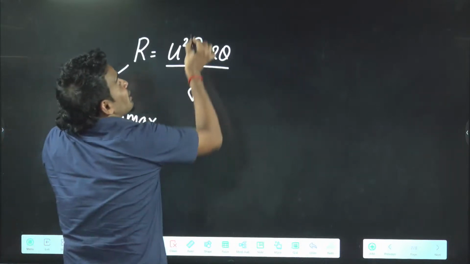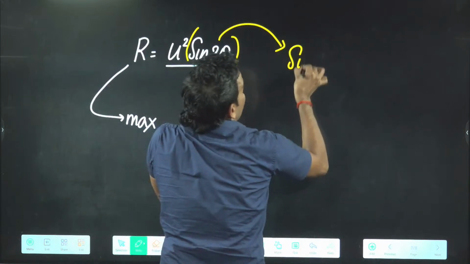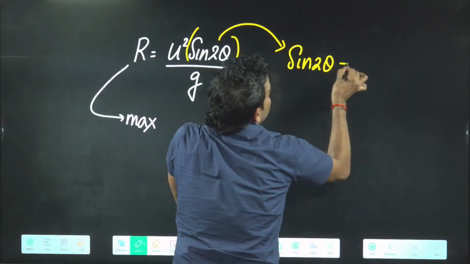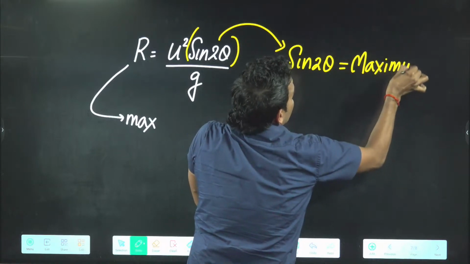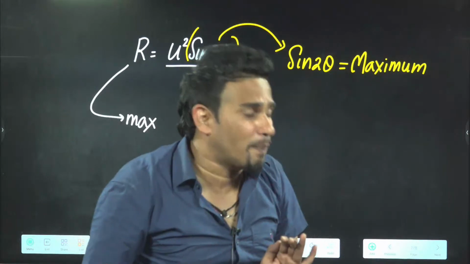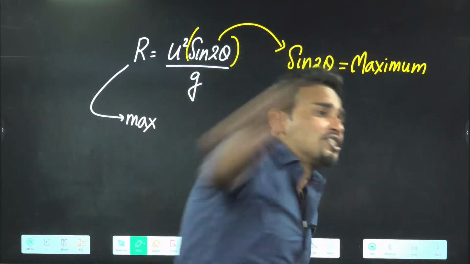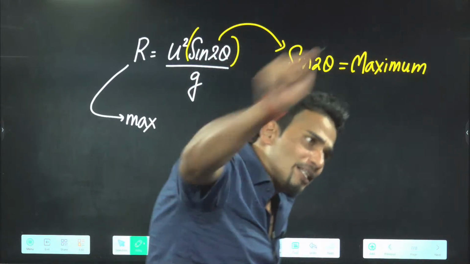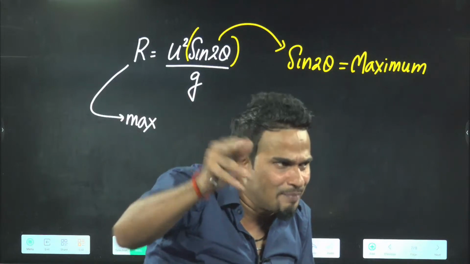If you want your range to be maximum, this sine 2 theta must be maximum. Your velocity of projection will be fixed. You cannot throw with 100 km per second. Impossible. You will have a limit, that is your maximum strength of throwing. But every time projectile will not go to the same distance.